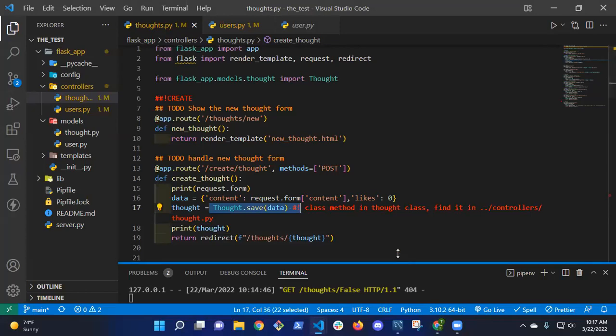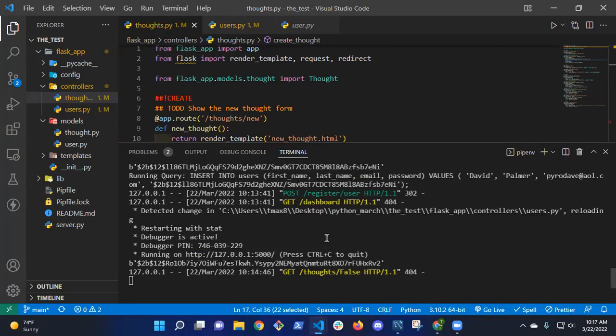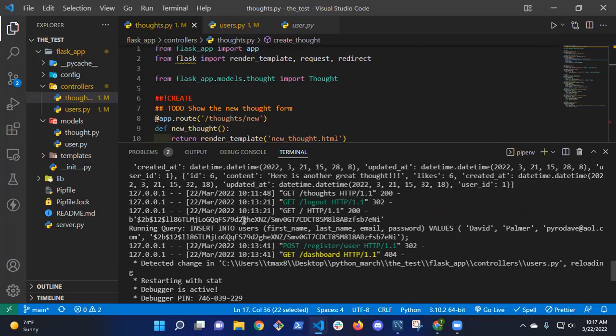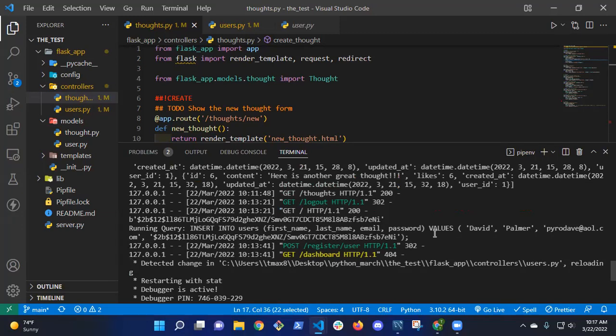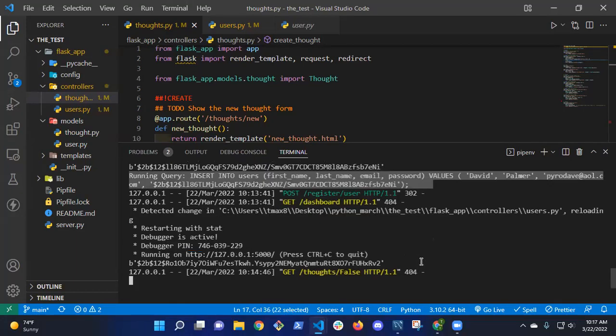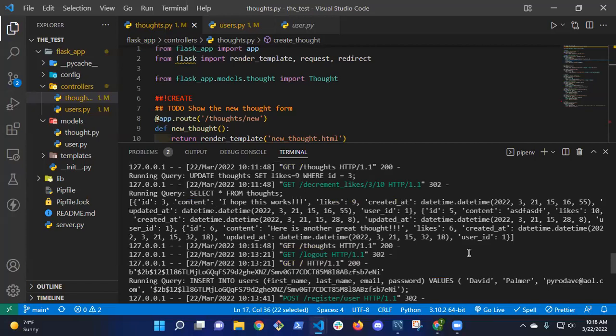So something's going on. There's an issue with my database. So if I come in here, I'm going to look for an error. And so this is, where is it? So it says insert into, that worked. It says detected change, printing that, but I get a 404 there. So something, let's see. Can't see where it's breaking.